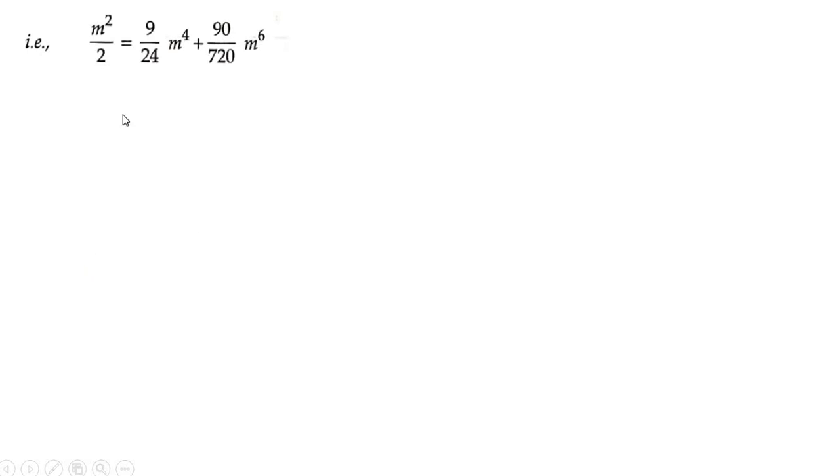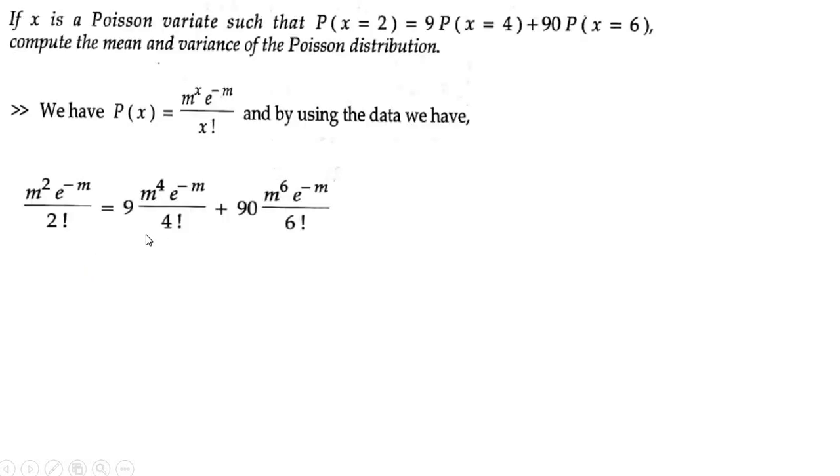So how do we find the mean and variance? First of all you have to simplify this. What gets cancelled? You have an equal sign everywhere, so e to the power minus m will get cancelled everywhere. So what will remain here? m square by 2 factorial is 2, so m square by 2. Here 9 m to the power 4 by 4 factorial is 24, so 9 m to the power 4 by 24, plus 90 into m to the power 6 by 6 factorial, which is 720.